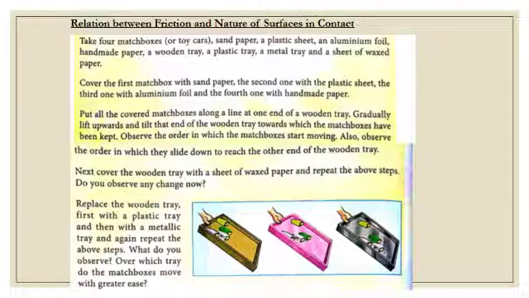Why will it be different? It will be because of the roughness and smoothness of the trays and also the material by which the matchboxes are covered. The matchboxes covered with smooth surface paper or foil will cover more distance because of less friction between the two surfaces, that is the matchbox and the tray on which they are kept. So this shows that friction depends on the nature of surface, that is, whether it is rough or smooth.